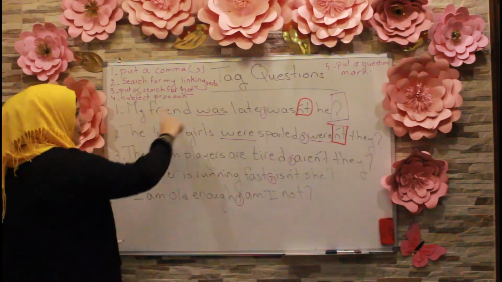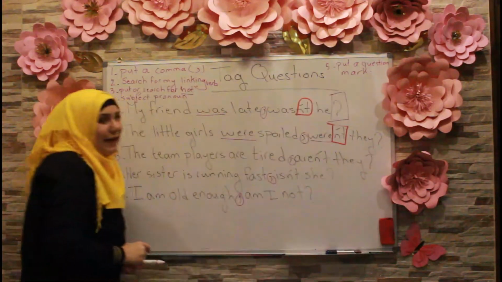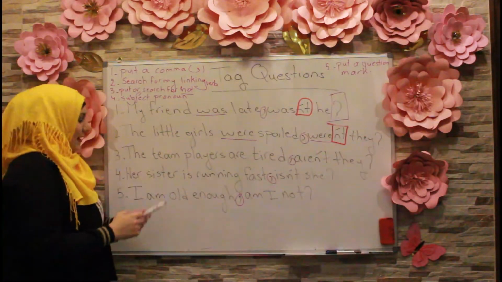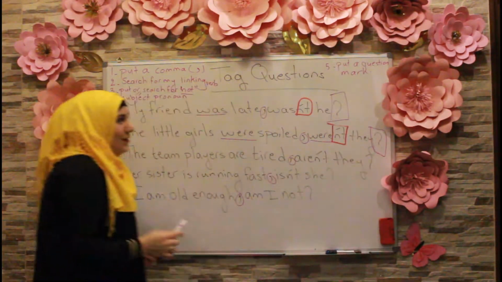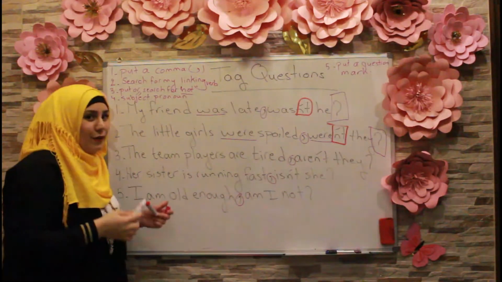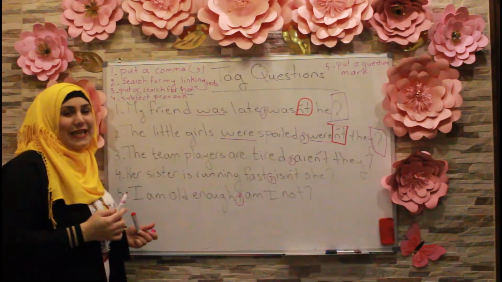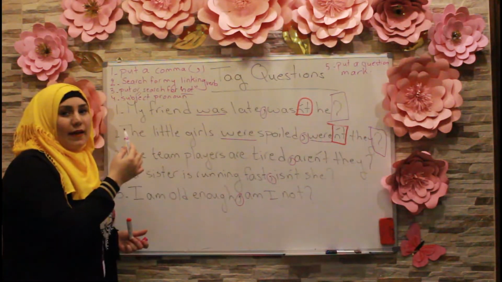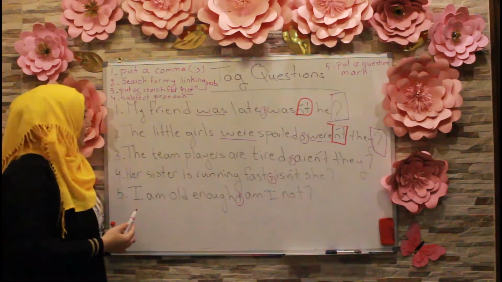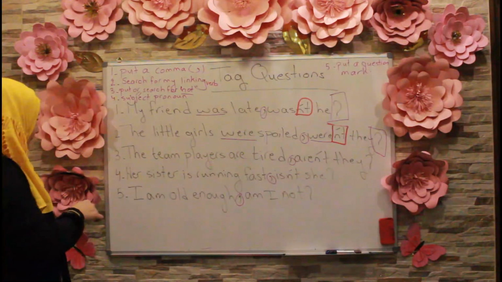And again, do I have a question mark here at the very end? Yes, I do. So here again, I have the question mark. So we are knowing the rules just by observing the sentences, and we're observing the examples given to us regarding the tag questions.